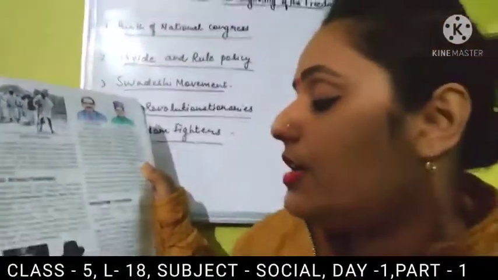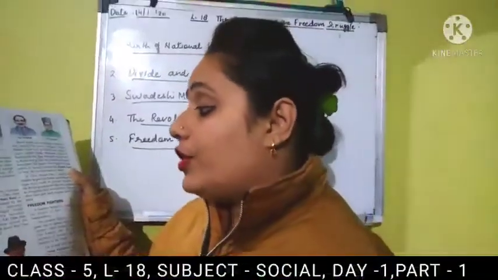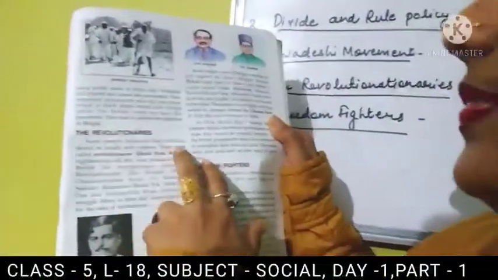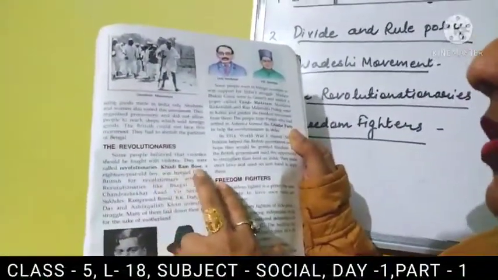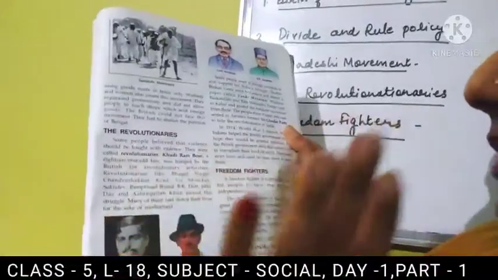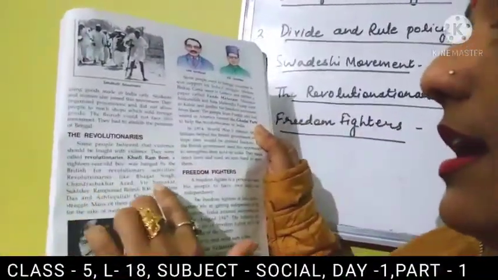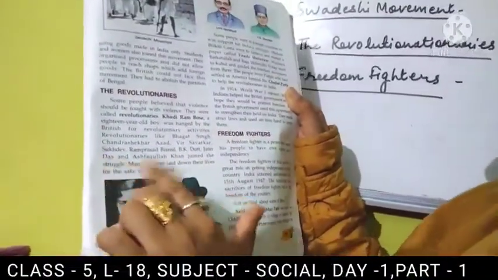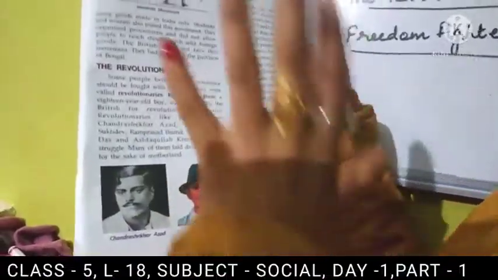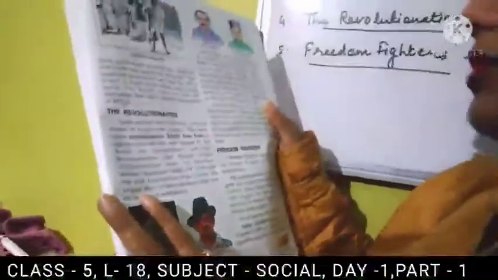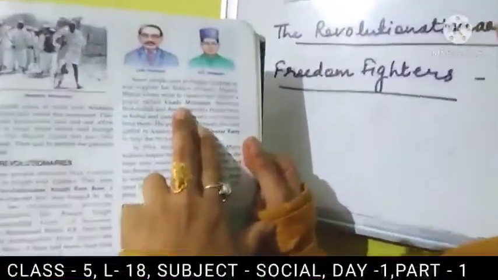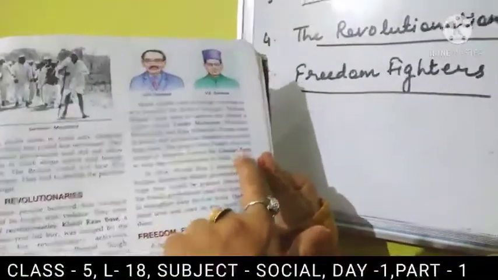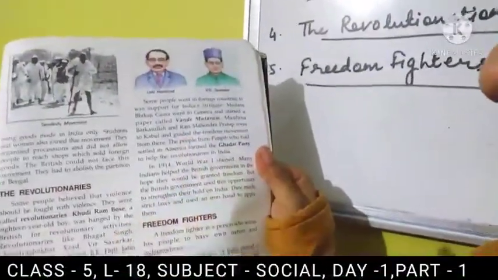Okay, then revolutionaries. Who were the revolutionaries who were fighting for the revolution? Some people believed that violence should be fought with violence. They were called revolutionaries. Khudiram Bose, an 18-year-old boy, was hanged by the Britishers. And like Chandrasekhar Azad, Veer Savarkar, Sukhdev, Ram Prasad Bismil, B.K. Dutt, Jatin Das, Ashfaq Ullah Khan, they joined the revolutionaries. Now, Vande Mataram. Bhikaji Cama went to Geneva and started a paper called Vande Mataram. Then the Gadar Party was also there for the revolutionaries in India.